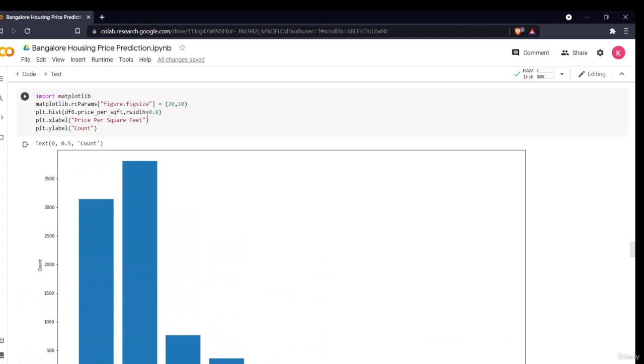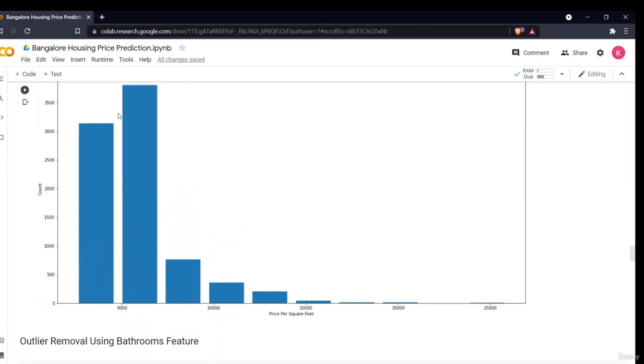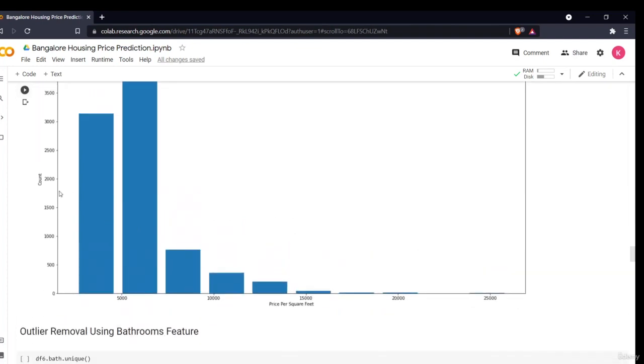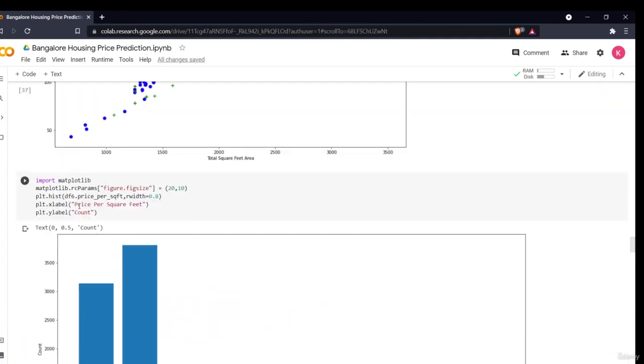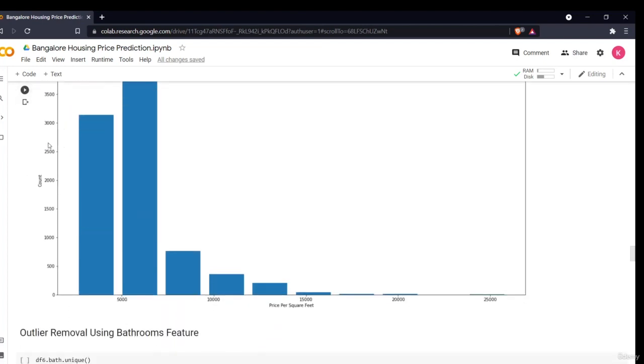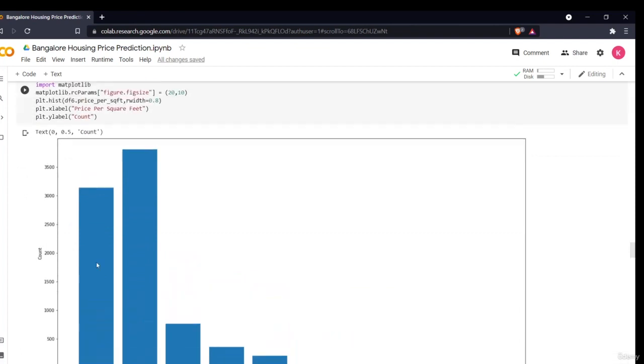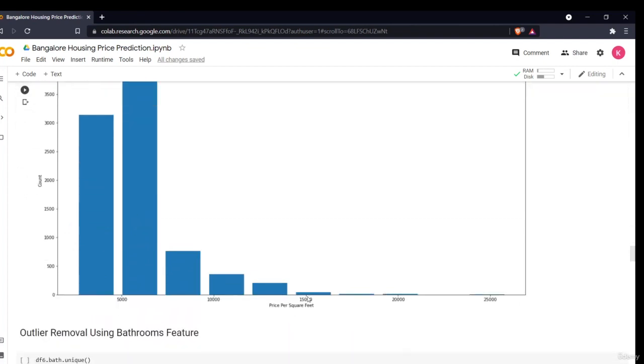So this is a basic function in which I plotted a histogram between the price per square foot and the count to see which price per square foot is in abundance. I used a simple matplotlib for it. I provide the data. So this is the count. As you can see, around 5,000 price per square foot is the abundance, and the least is around 15,000 price per square foot. As you know, there will be many low locations which are having an exotic location. Okay, in that location only the price will be high.